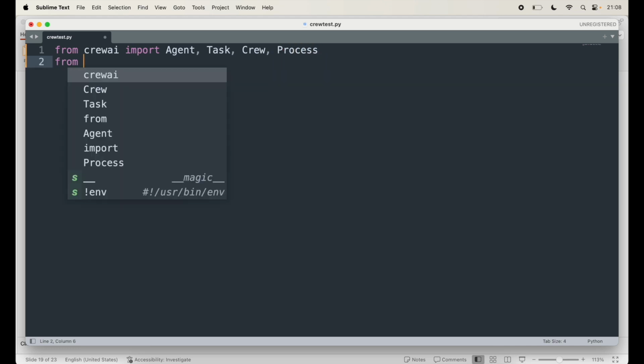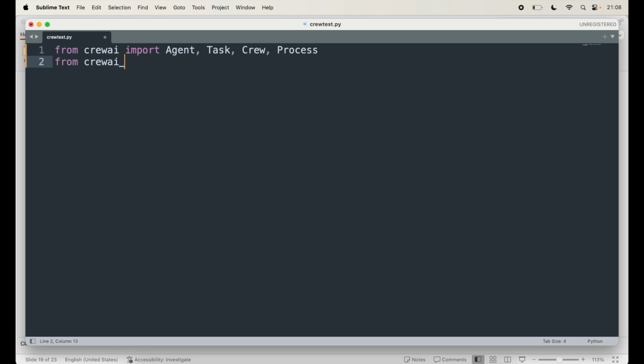And from the CrewAI tools that I have, I will import SerperDevTool.